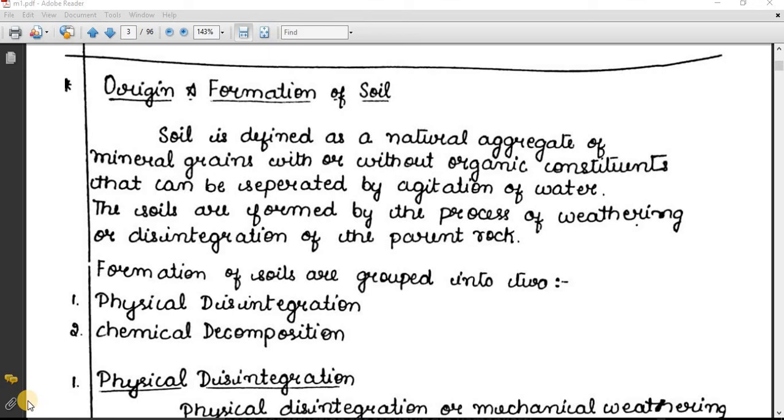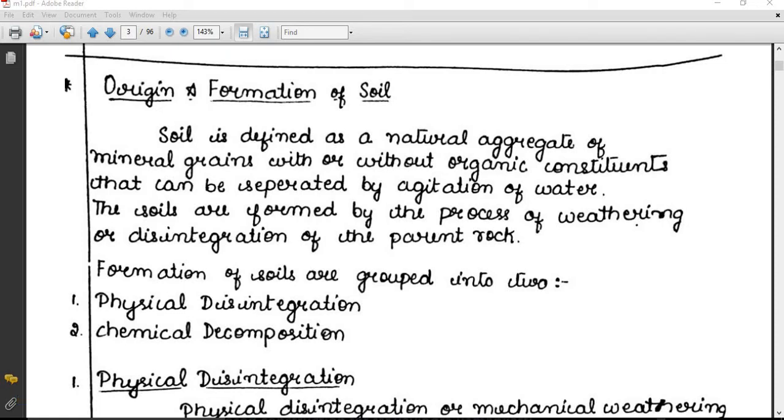Hello everyone, welcome back. So today we are going to start with module number 1. In the previous session we discussed the syllabus which is there for the soil mechanics subject. In today's session we are going to start with module number 1, and in that we are going to start with the basics, that is, what is soil and how the formation of soil takes place.